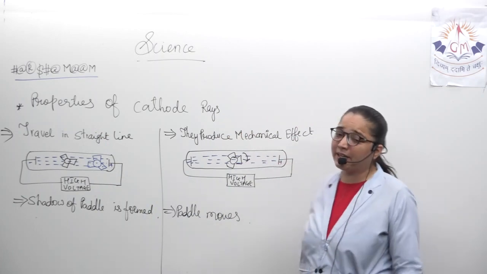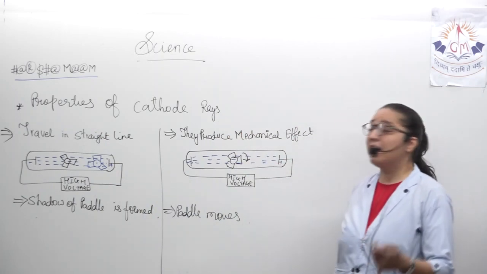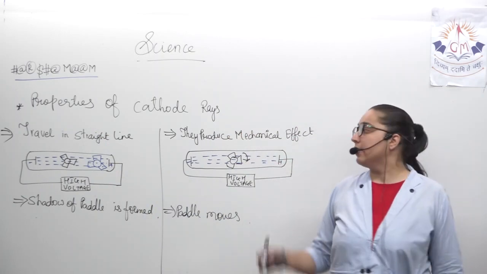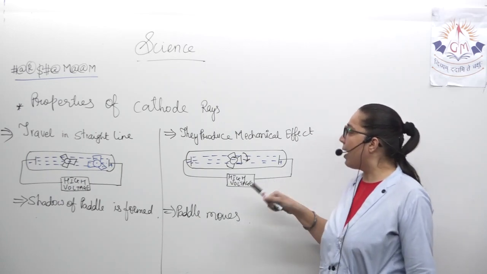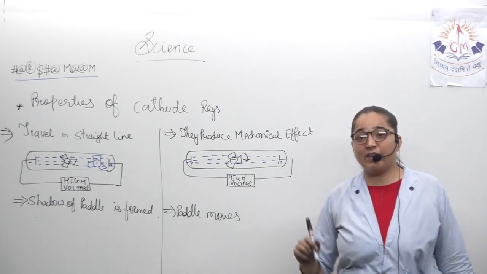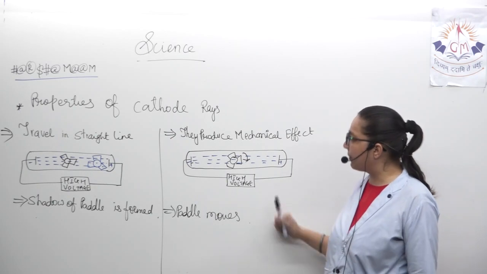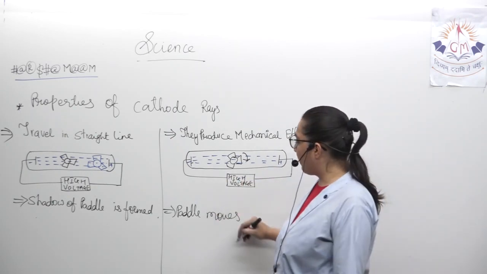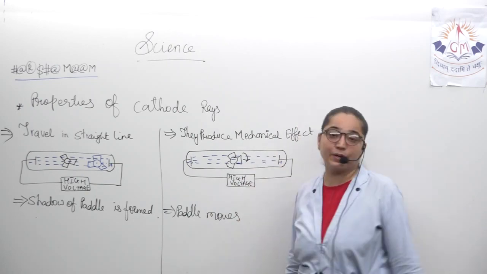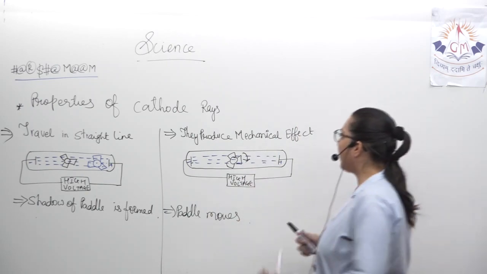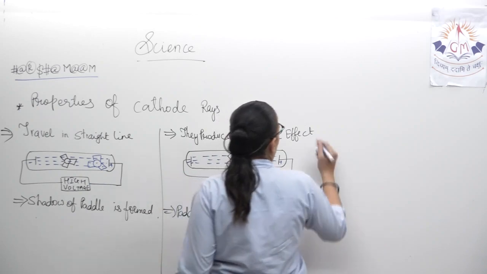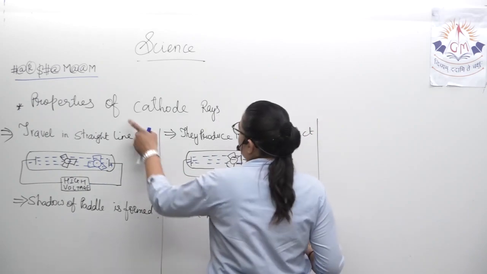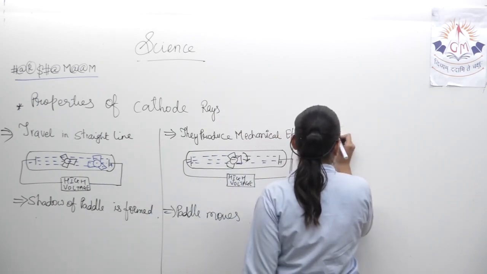Next property is they produce mechanical effect. Now, how can we come to know that they are producing mechanical effect? Because over here, whenever we are giving high voltage, what will happen? The paddle will move. So the paddle moves, which shows that they produce mechanical effect. After that, the next property of cathode rays is they are negatively charged.